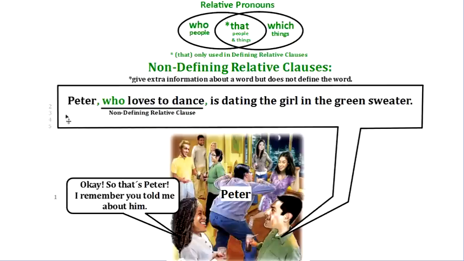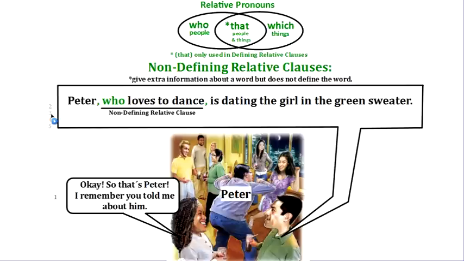If we think about this, Peter is a person that both of them now know. We're not thinking to ourselves, which Peter are you talking about? So when we talk about Peter, we're just going to give extra information about Peter. And that's what the non-defining relative clauses do. They give extra information about something that we just talked about. Okay? So this information is not defining Peter. We understand who Peter is. It's just giving extra information. And for that reason, it's a non-defining relative clause.